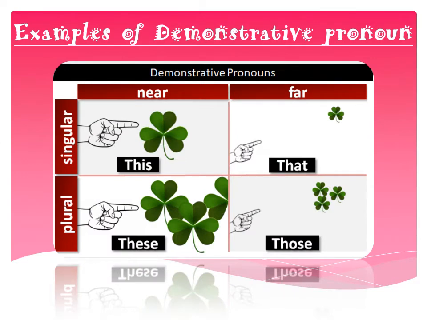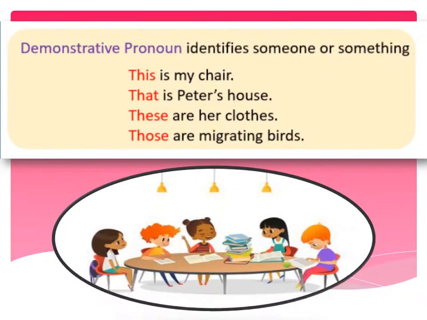Examples of demonstrative pronouns. Now there are two categories, singular and plural. In singular category, for the object placed near, we use this, and for the object placed far, we use that. In plural category, for the objects that are kept near, we use these, and for the objects that are kept far, we use those. Demonstrative pronouns identify someone or something.